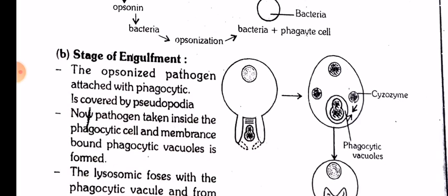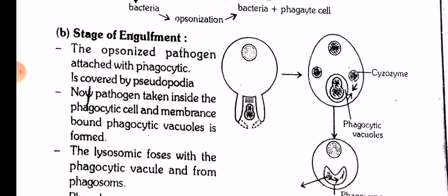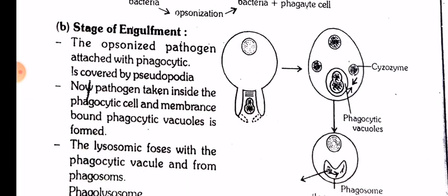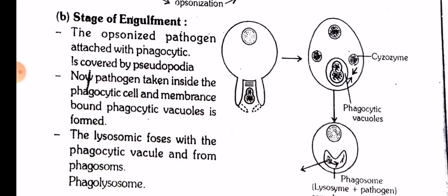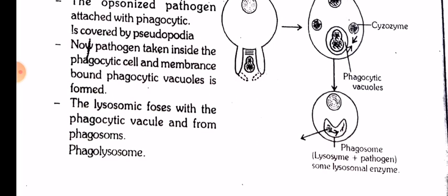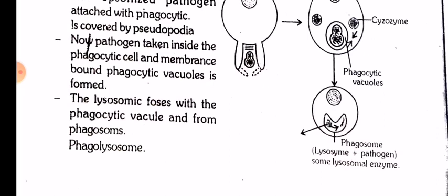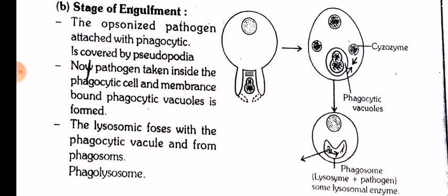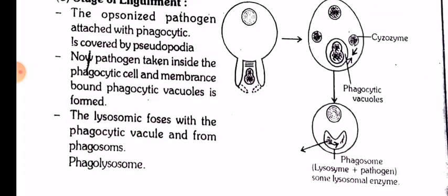Stage of engulfment. The opsonized pathogen is attached to the phagocytic cell and is covered by pseudopodia. Now the pathogen is taken inside the phagocytic cell and a membrane-bound phagocytic vacuole is formed. The lysosome fuses with the phagocytic vacuole to form phagosomes and phagolysosomes. We can see it in this diagram.